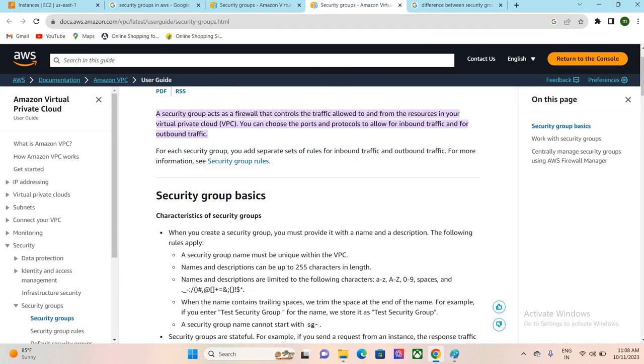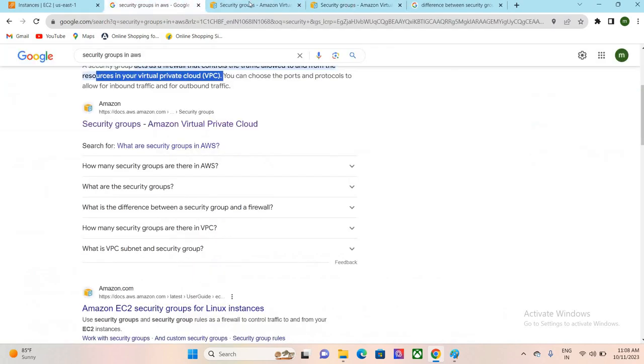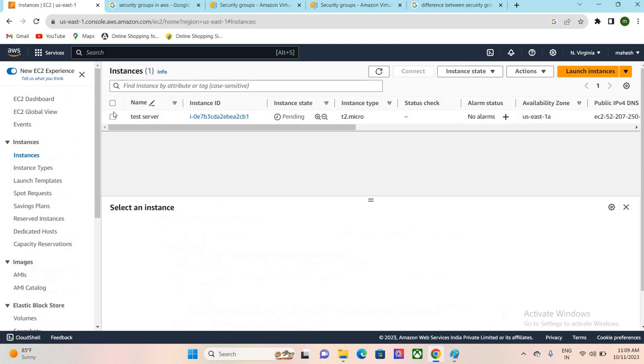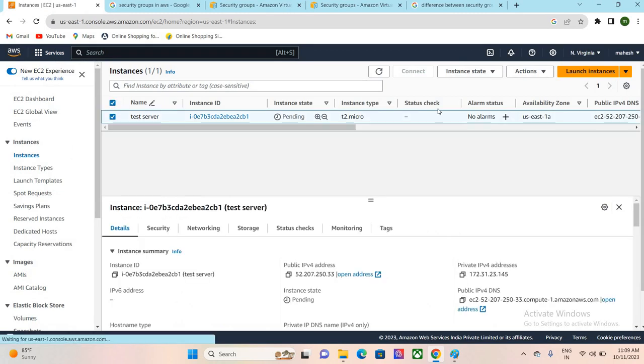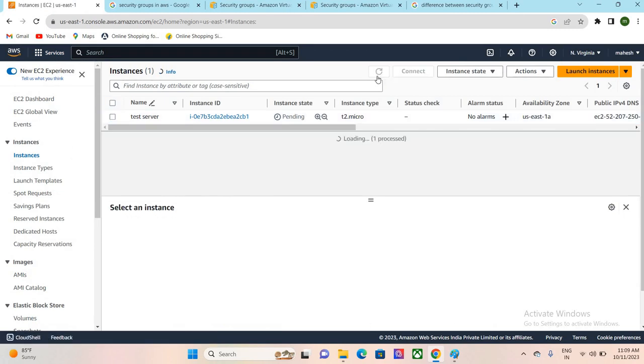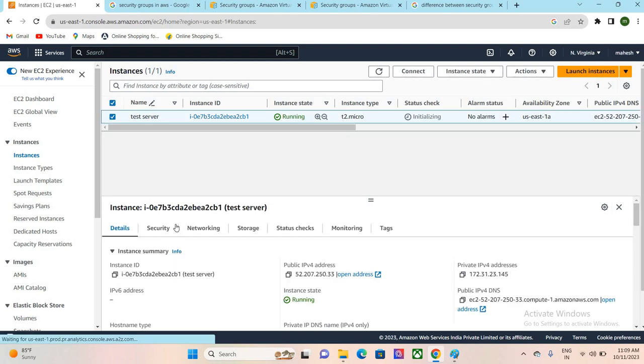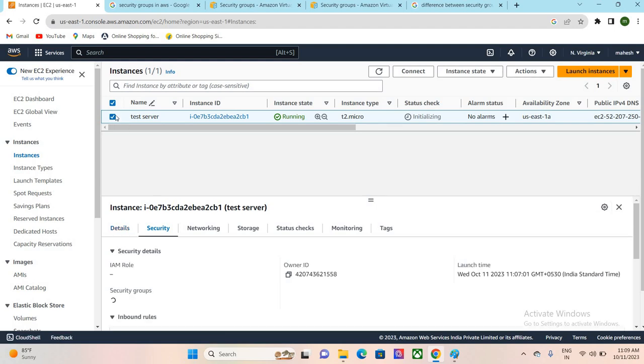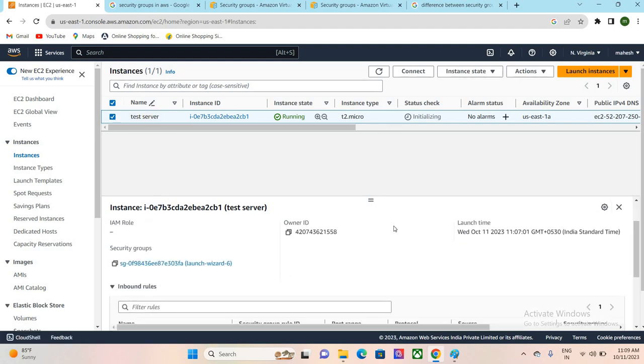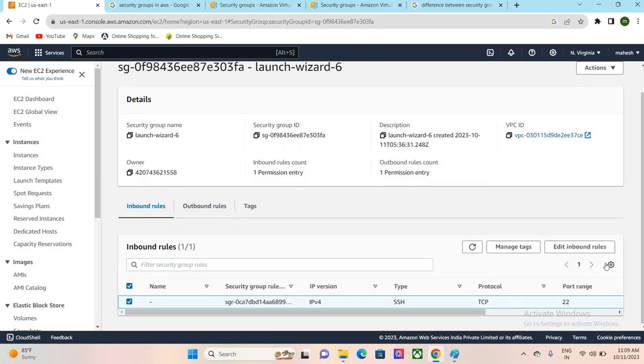Okay, fine. We launched one instance, but it was still pending. Here, select security and see the security group. By default, we didn't create any security groups, but by default we got one security group. Open that security group.